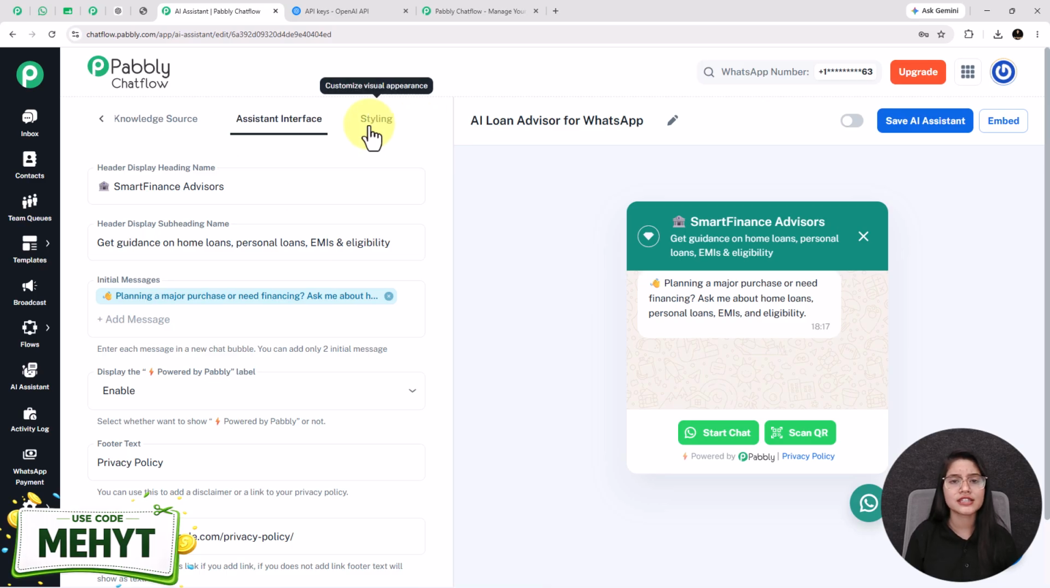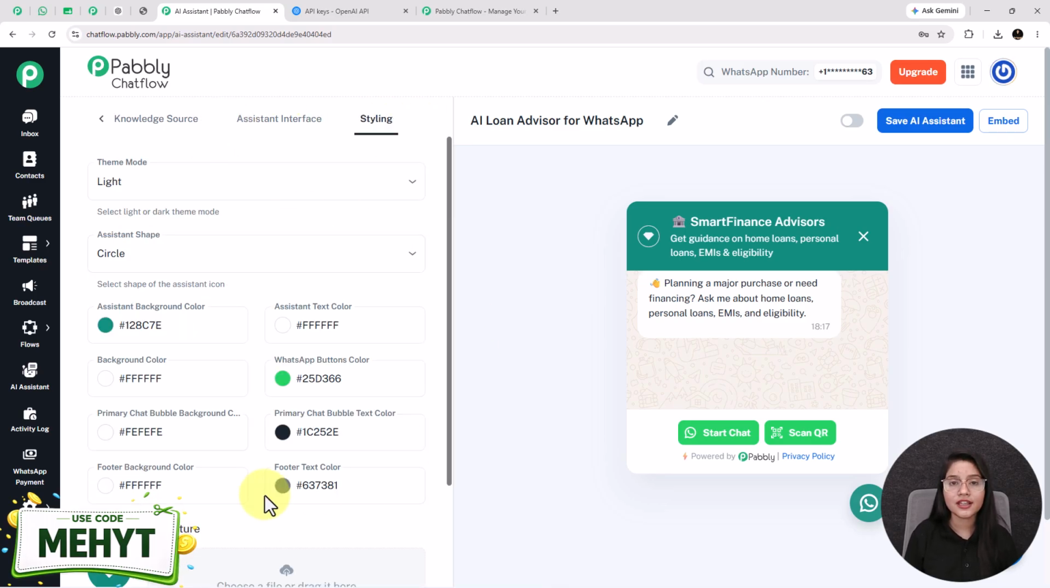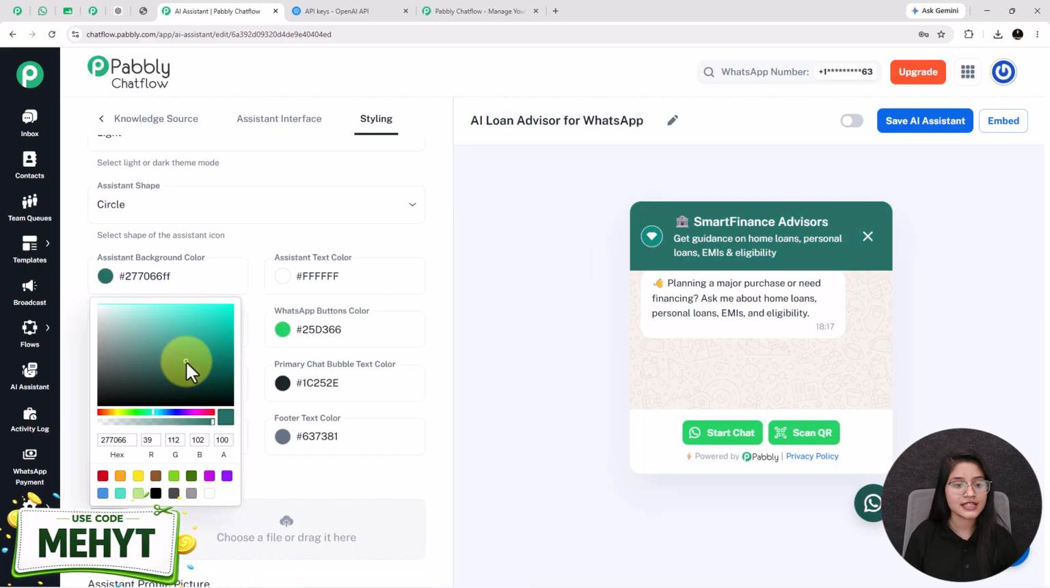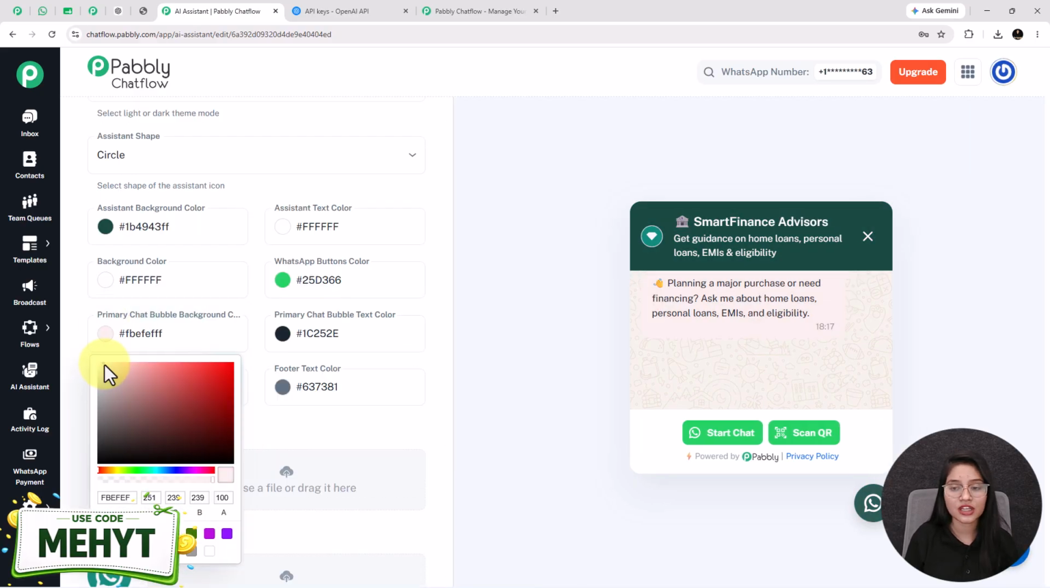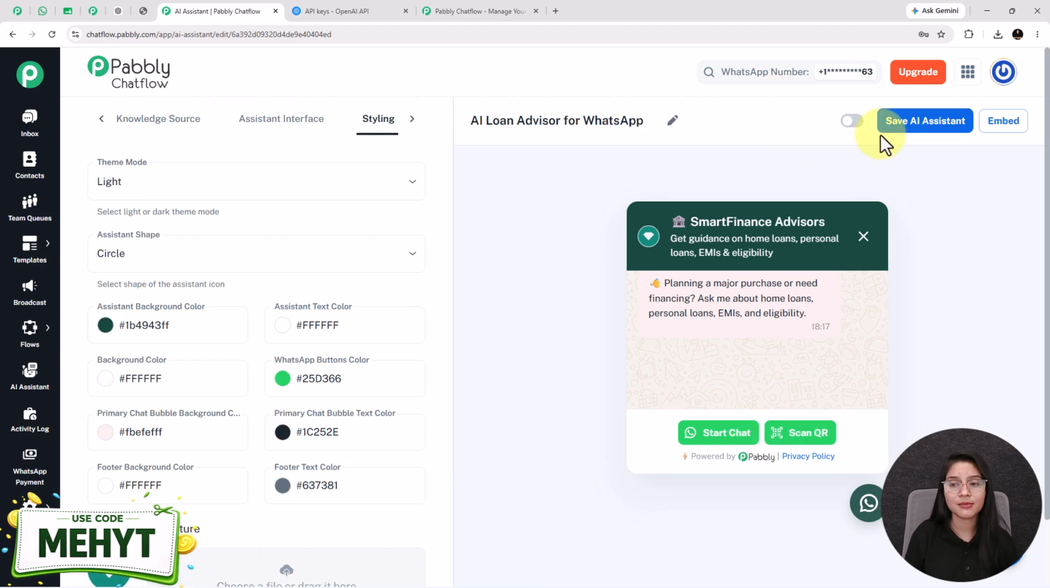Moving forward is the styling. Here you can give style to your AI assistant by making changes in its themes, colors and shapes. See, just like this, you can change the colors and make it more attractive. After this, enable this toggle so that your AI assistant will become active and click on the Save AI Assistant button. That's it. You have successfully created a WhatsApp AI assistant for your loan advisor.